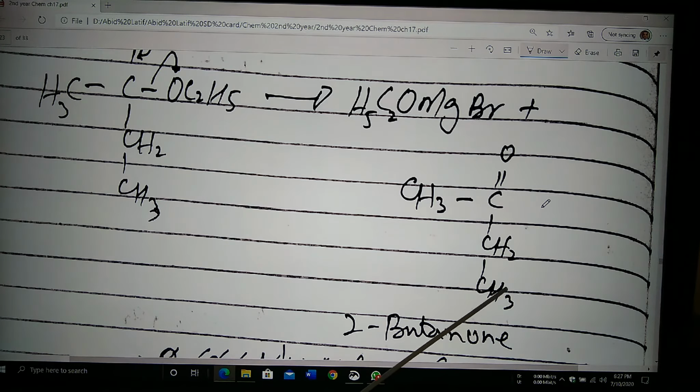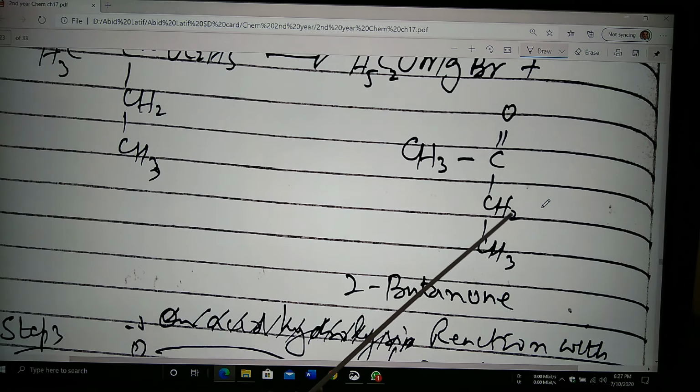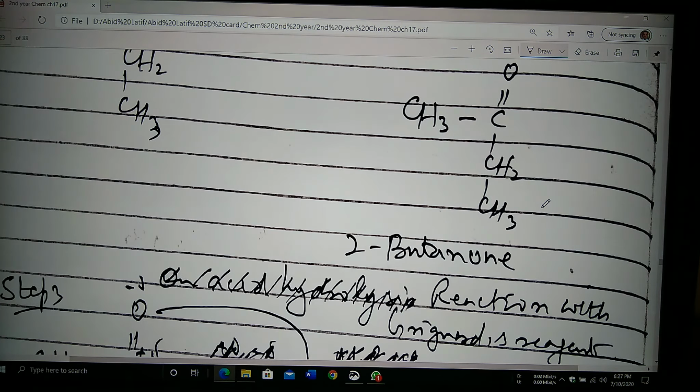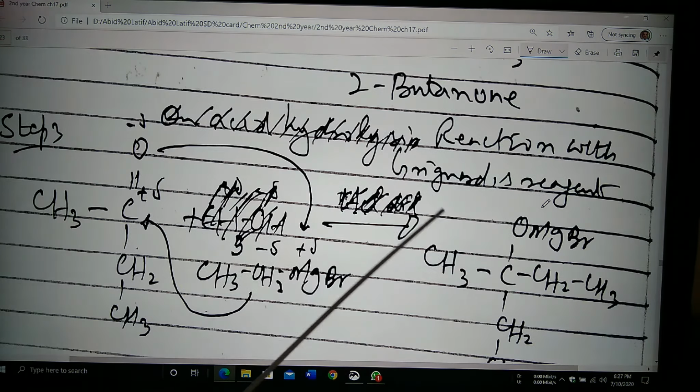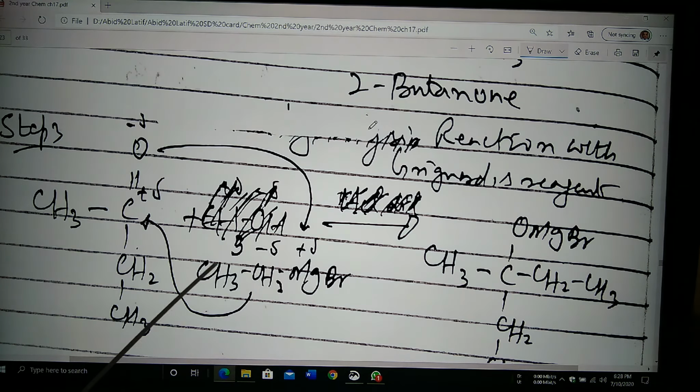So you can see this is the 1, 2, 3 and 4. So this is 2-butanol. Now reaction with Grignard reagent again. CH3CO CH2 CH3. Now it will react with CH3 CH2 MgBr.